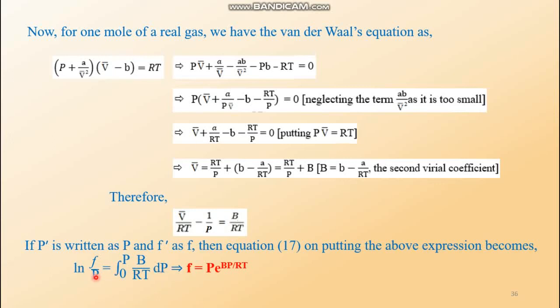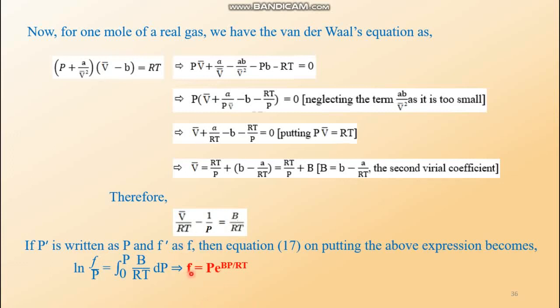When P is taken to the right-hand side, it is simply multiplied with the exponential. That means F becomes P into e to the power BP by RT, and that is the final expression of fugacity, where there is pressure P, not P0. In the previous equation, equation number 16, we got the expression in terms of P0, but right now we are getting the final expression in terms of P.